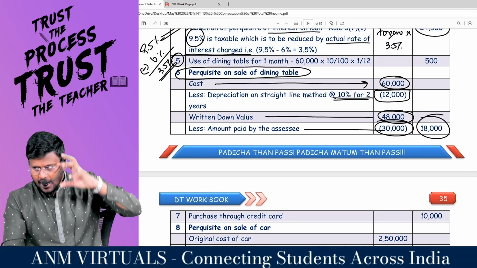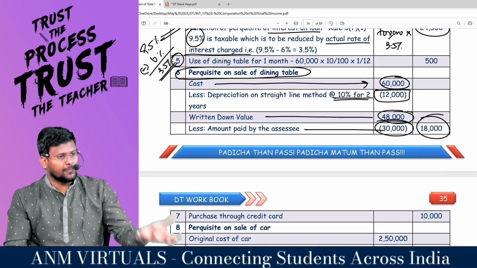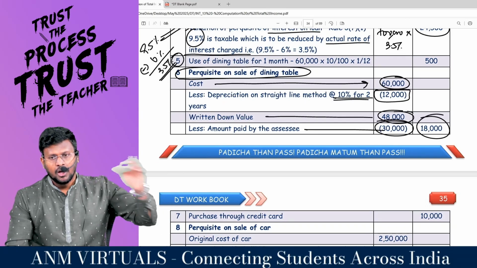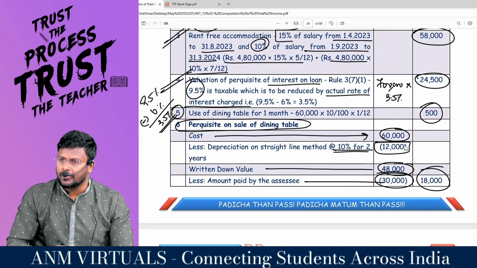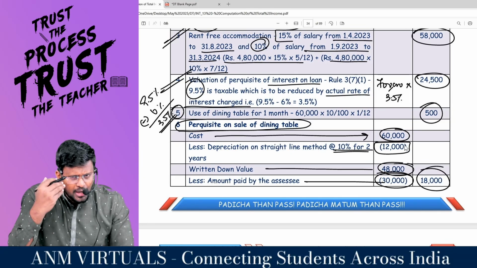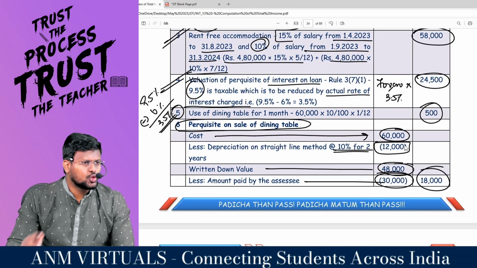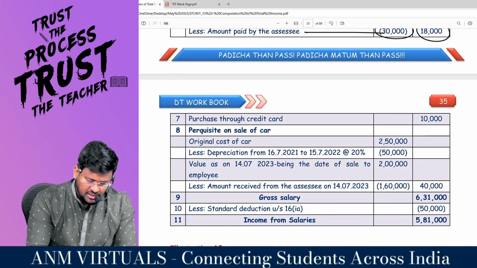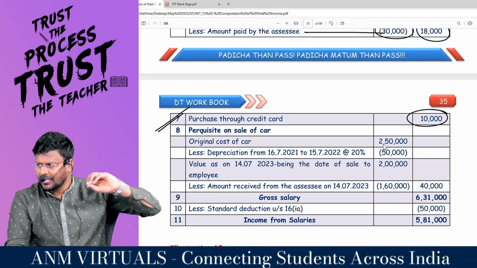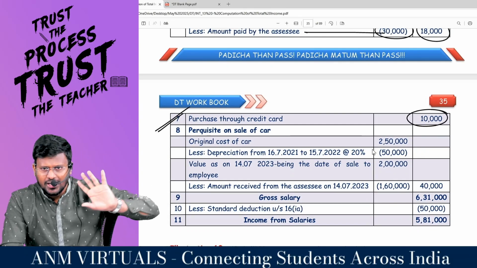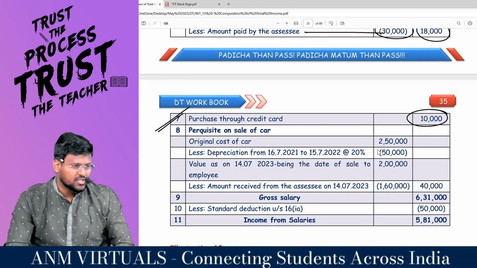So for the same asset, what and what is coming? Usage and transfer is coming. For 1 month they have used it, so for that 500 rupees usage perquisite will be coming. And during the year itself they have transferred, so transfer perquisite will also come. Sir, purchase through credit card. Personal expenditure of the employee has been met by the employer. That should be included as a perquisite. So 10,000 has been included as perquisite.